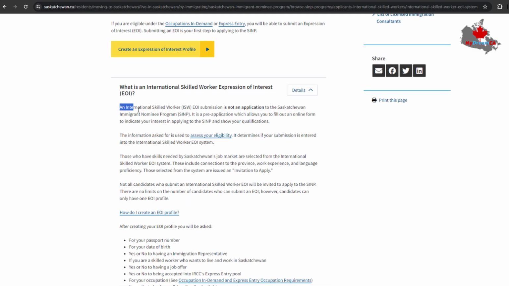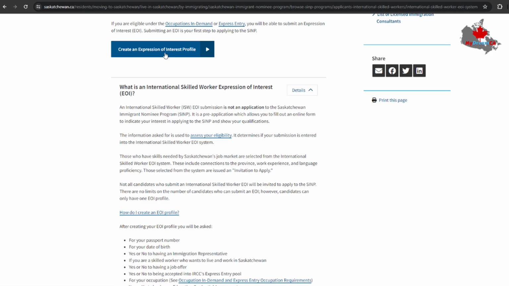At first, the skilled worker EOI submission is not an application. They are telling you that this is not an application, it's just a pre-application for your expression of interest. So you need to click here. After you click here, you need to create an account, and they are asking for your email and your password.